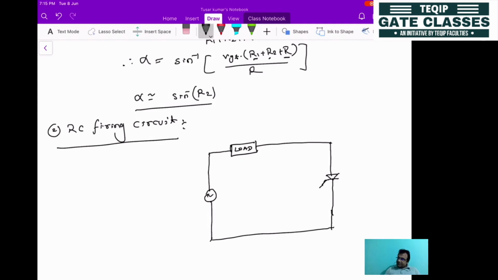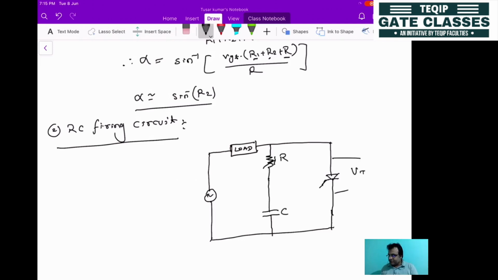For the firing circuit, you can put one resistance, then here one capacitance. Due to the presence of this resistance and capacitance, it is named the RC firing circuit. So this would be R and this will be C, and this is the thyristor.